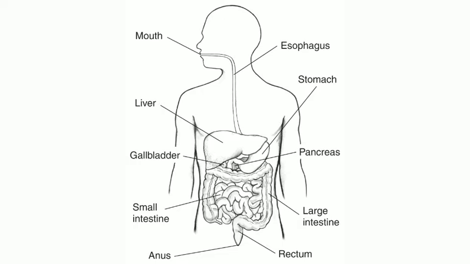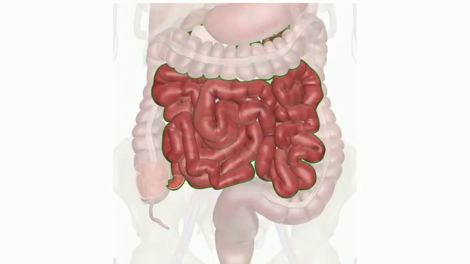Now our next organ of the alimentary canal is the small intestine. The small intestine undoubtedly is the longest part of the alimentary canal. Its name is small, but it is actually large. It is a narrow tube of about 6 meters which has been coiled into the abdomen.